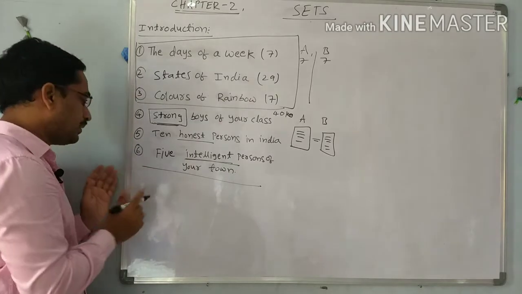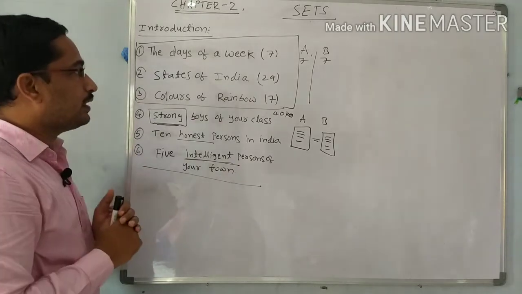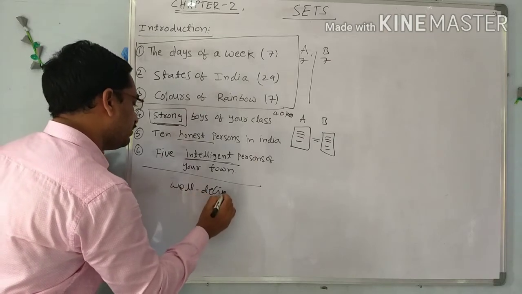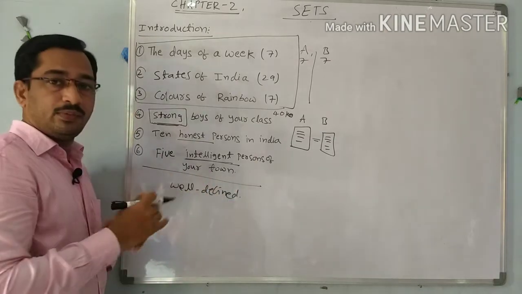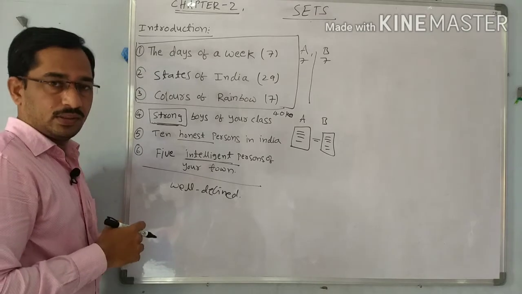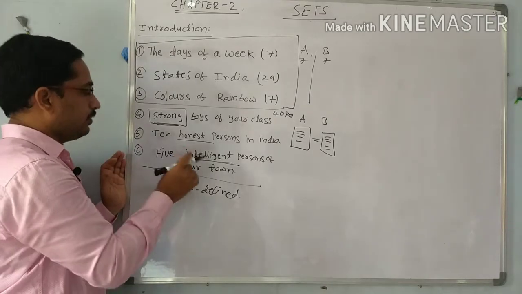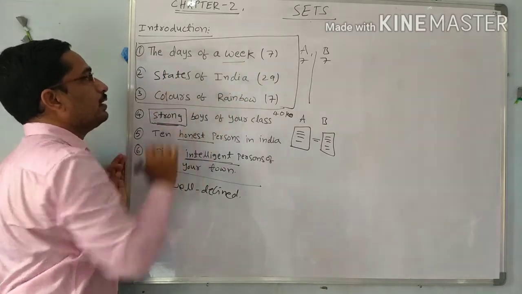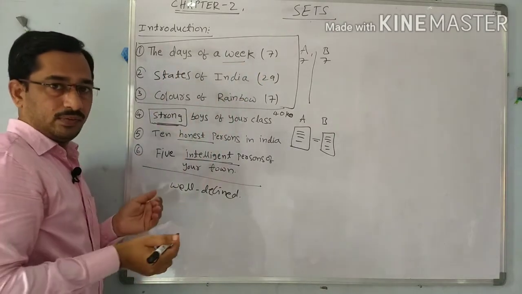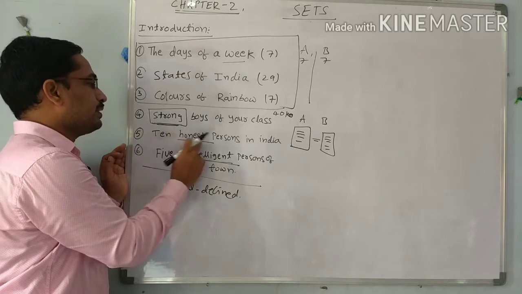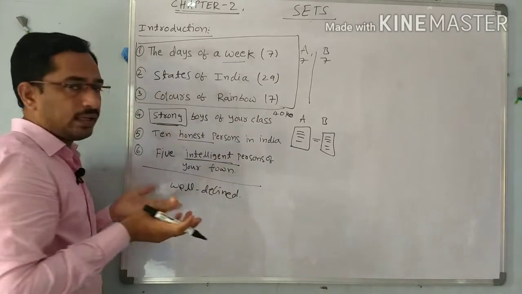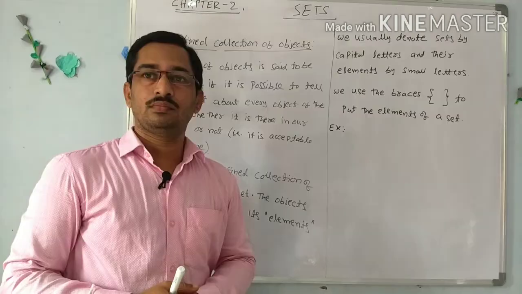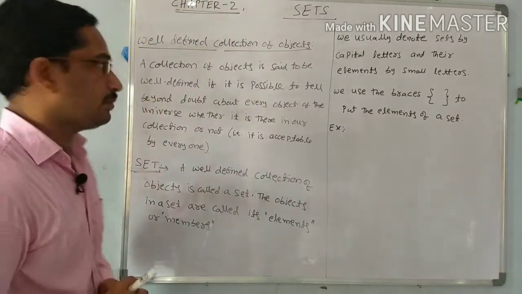See the definition here, we are going to define the definition. Well defined means it is acceptable by everyone. Means we have to accept. If I define a set, or if I define like this a week, then it is acceptable by everyone. But here the 10 honest persons in India cannot be accepted by everyone, because again it is different from person to person. Now see the definition.